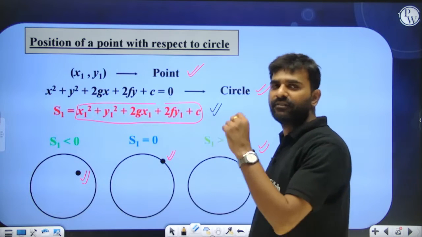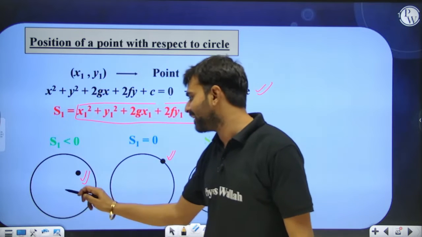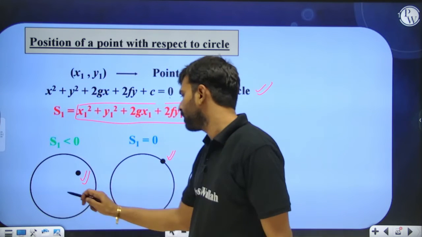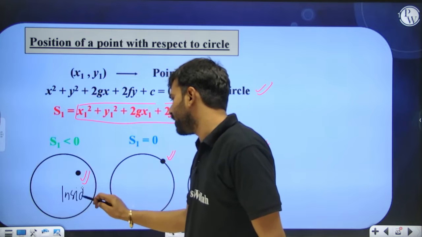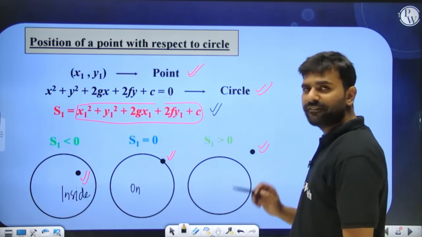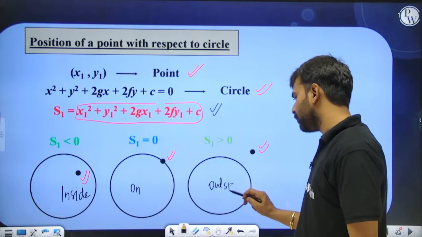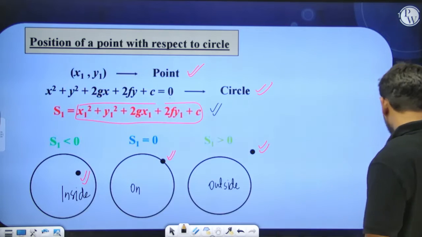Okay, then if the value of S1 is coming out to be negative, we say that the point (x1, y1) is lying inside the circle. If the value of S1 is equal to 0, we say the point is lying on the circle, and if the value of S1 is coming out to be greater than 0, then we say that the point (x1, y1) lies outside the circle. Okay, I hope you guys are clear with this.